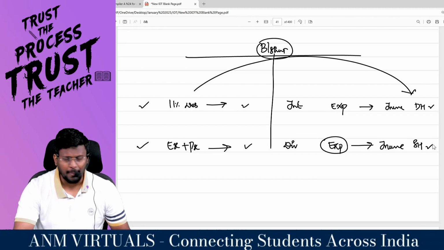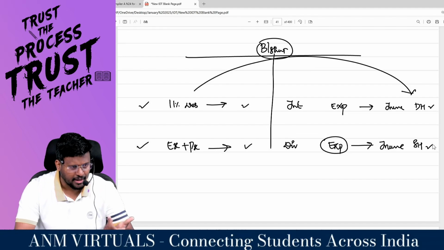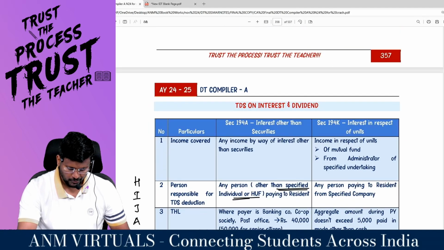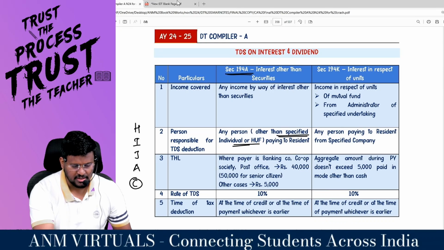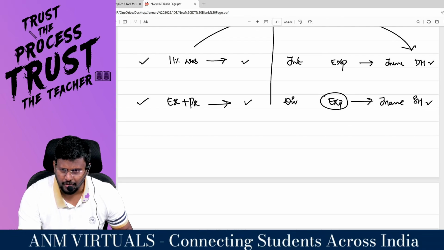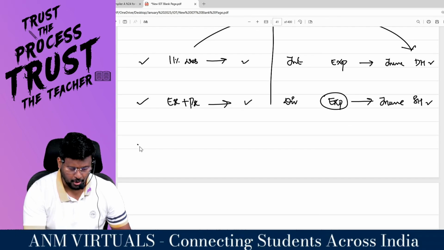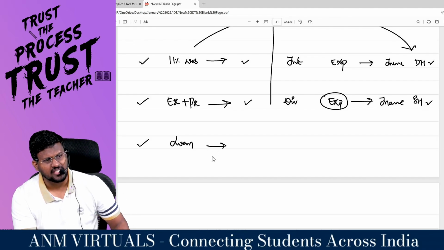So what is the department saying? A&M Classes, when you are paying the dividend, deduct what? TDS under section 194. Coming next, 194A, interest other than interest on securities. You are saying that I am not interested to invest in the debentures, equity share capital or preference share capital of A&M Classes. I am ready to provide you a loan, whether it is a secured loan or an unsecured loan.